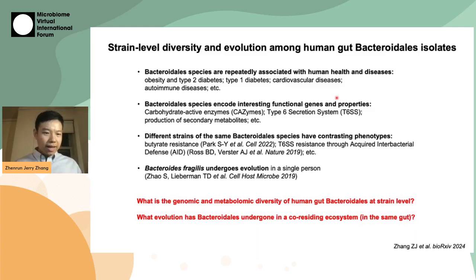What's more interesting, though, is that different strains within the same species of Bacteroidales have contrasting phenotypes, such as butyrate resistance or resistance against the type 6 secretion system through acquired interbacterial defense, or AID. Moreover, a study has shown that Bacteroides fragilis, a species within the Bacteroidales, undergoes extensive evolution in a single person over the years. So our questions are, what is the genomic and metabolomic diversity of human gut Bacteroidales?